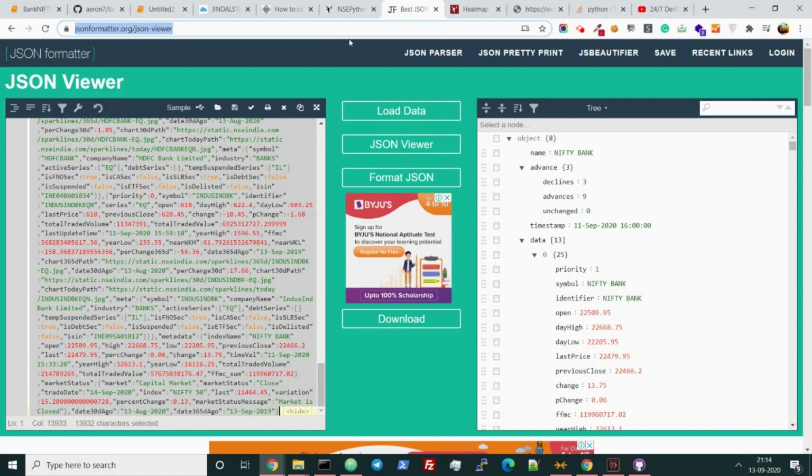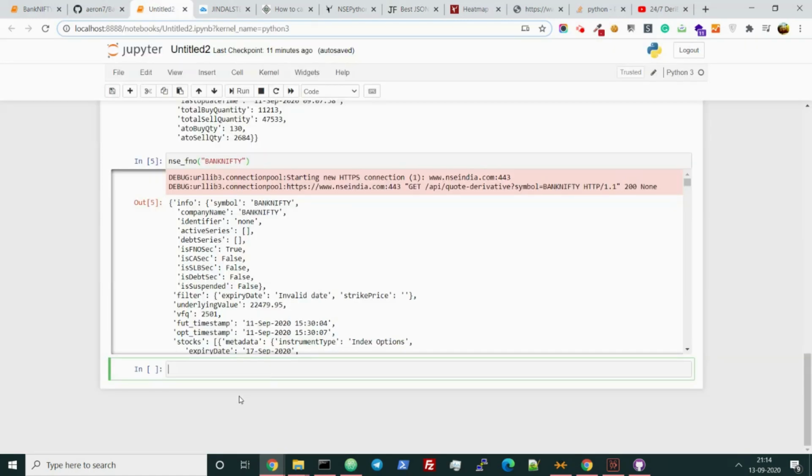So let's fetch this API. Okay. I shall be sharing the code with you also. You can easily check there.